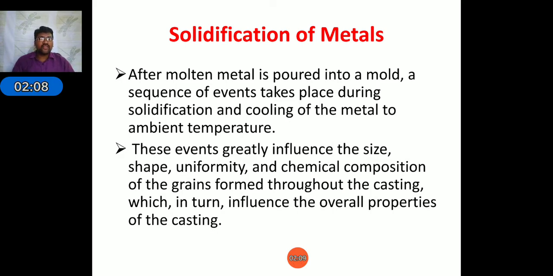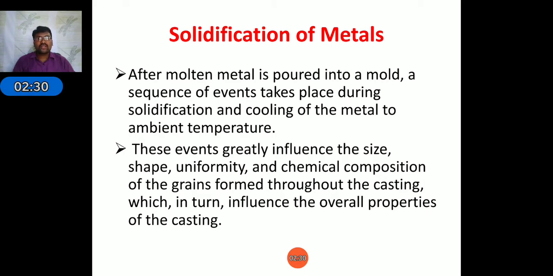These events greatly influence the size, shape, uniformity and chemical composition of the grains formed throughout the casting process, which in turn influence the overall properties of the casting. Based on the size of the casting object, the solidification time will change.